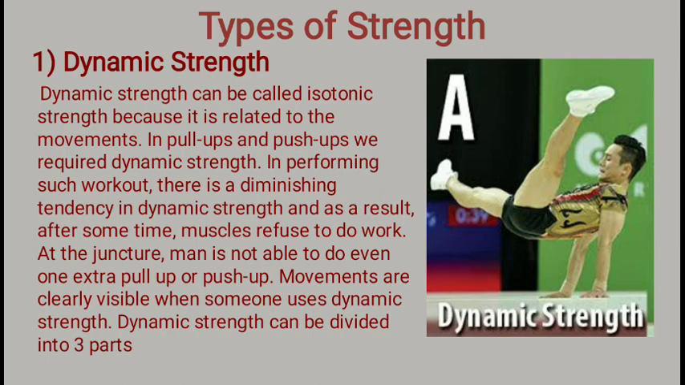As you do more and more, the muscles refuse to do the work and you get fatigued very soon. So movements are clearly visible when someone uses dynamic strength. Clear? For example, if a 100-meter sprinter who runs 100 meters is told to use the same strength to run 300 meters or 400 meters, it will not be possible for them. You can clearly see that their hands and legs do not have proper coordination because their muscles are refusing to run one more step. So the movements are clearly visible when someone uses dynamic strength.